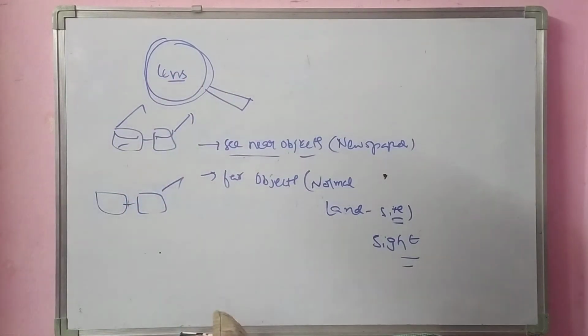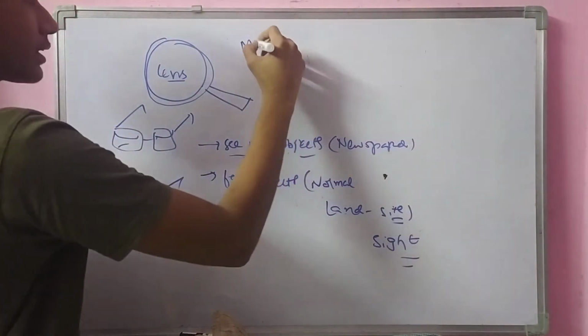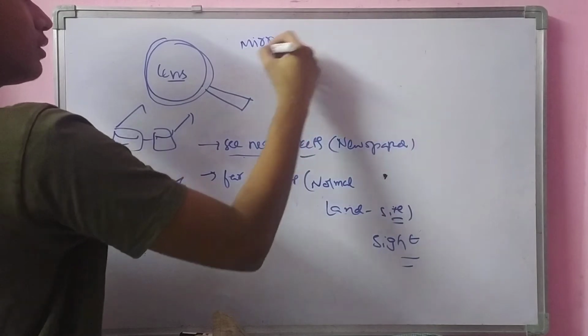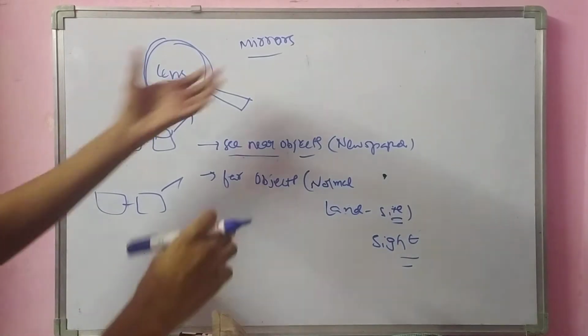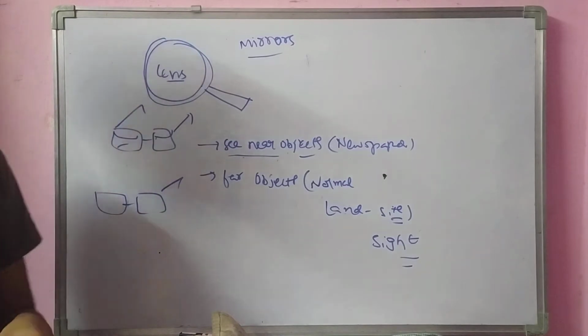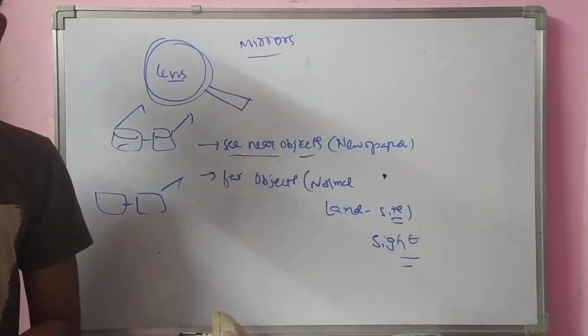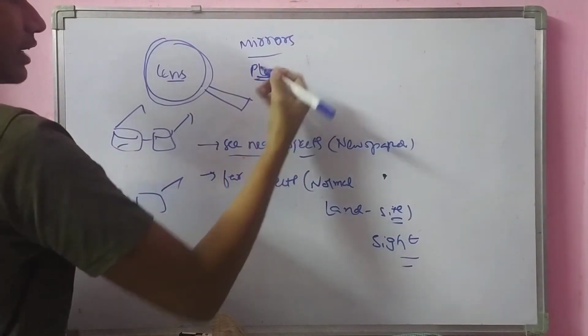In our daily life, we use lenses, but we can't say the same for mirrors. Many types of mirrors are not used in our daily lives. Only plane mirrors are used in daily usage.